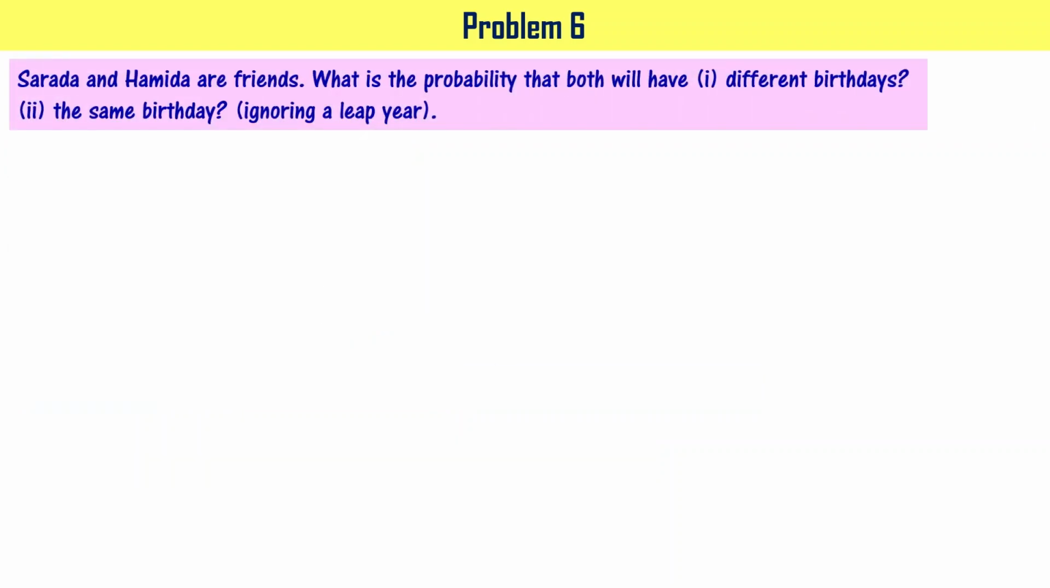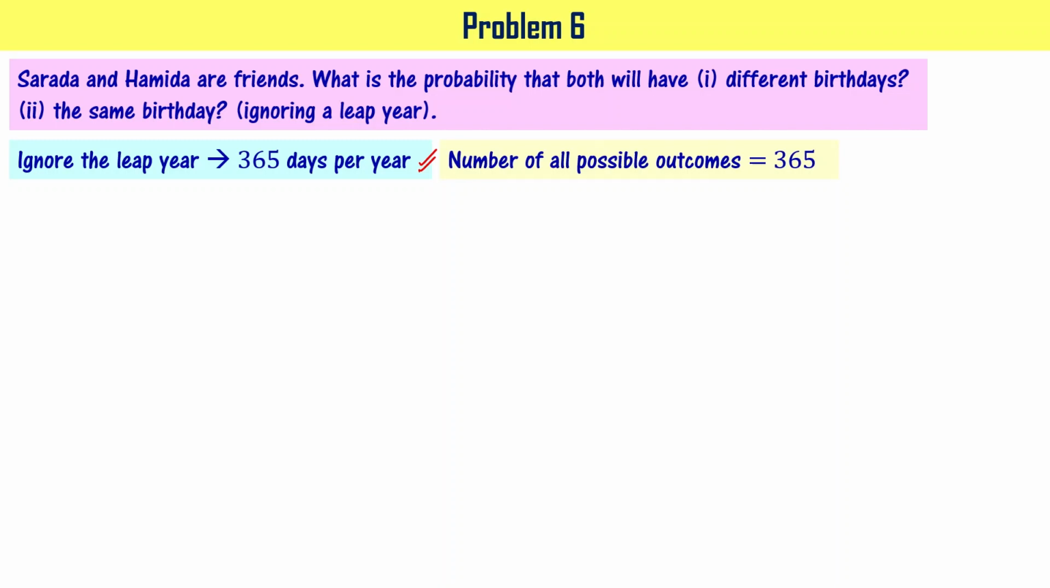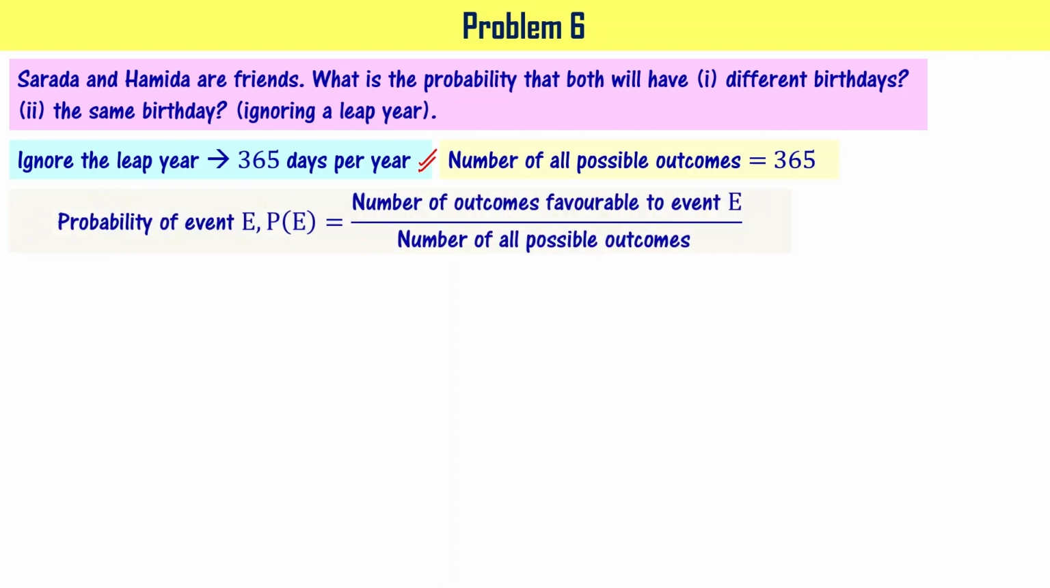Sharada and Hamida are friends. What is the probability that both will have different birthdays? And what is the probability that both will have the same birthday, ignoring a leap year? We said that ignore the leap year. It means the year we are talking about will have only 365 days, right? So number of all possible outcomes is going to be 365, right? So for example, Sharada can have a birthday on Jan 1st, Jan 2nd, Jan 3rd, anything up to December 31st, right? It means all possible outcomes is 365. Same is true with Hamida, right?